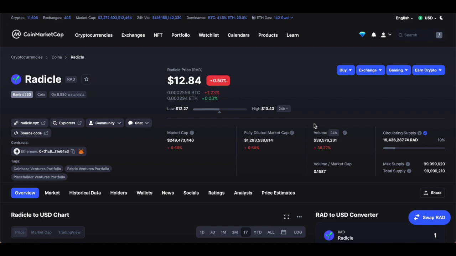It's genius. But honestly, before the end of this year, I can seriously see this crypto hitting $20 once again, maybe even $25 before the end of this year. Once again, I would not be surprised, considering that the circulating supply is only 19.4 million. And the 24 hours trading period is extremely high. Even if you halve the 24 hours trading period for a crypto like this that is still in its infancy, especially with the market cap of over 249 million, that's really impressive for a crypto that is still in its infancy.